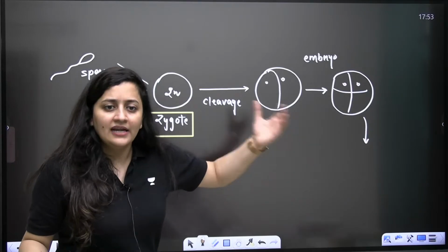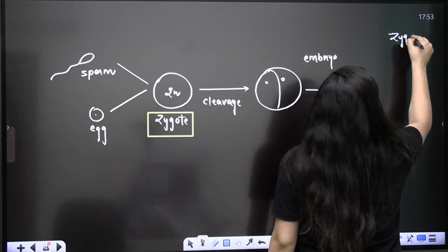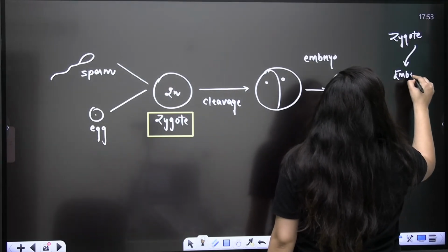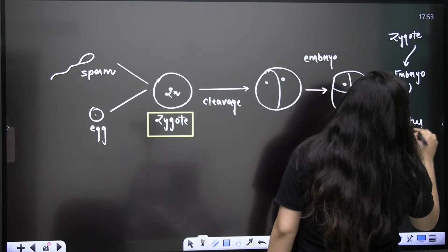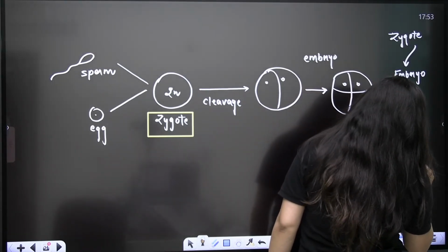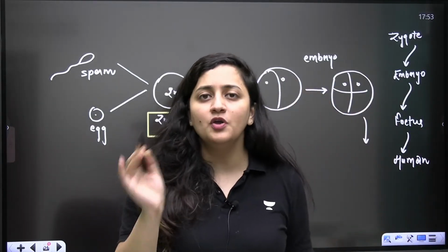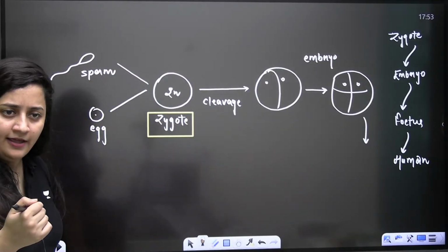Even if I talk about humans, how do we start? We talk about the zygote first, then the embryo, then there will be the fetus, and then there will be the final human being. That's the whole story. Zygote, then embryo, then fetus, then the human being will be there.